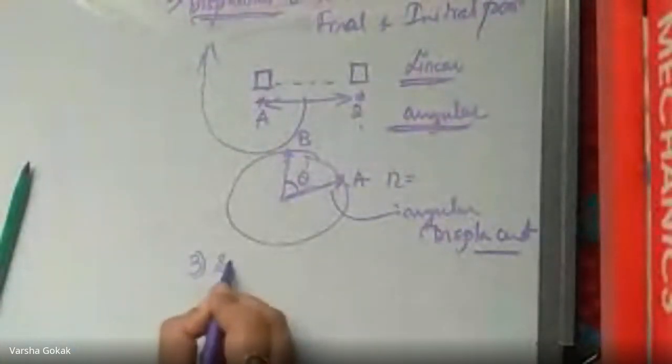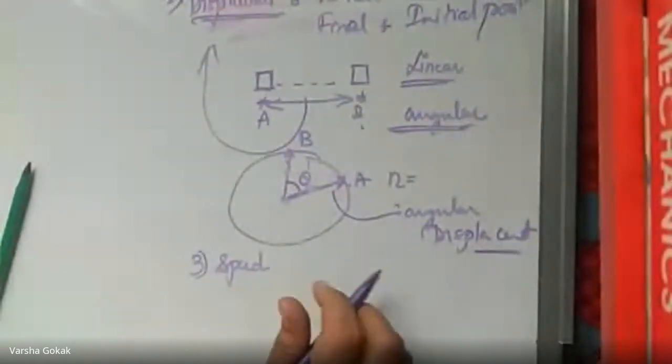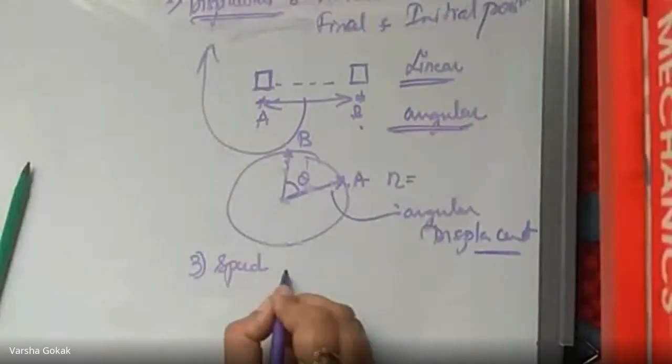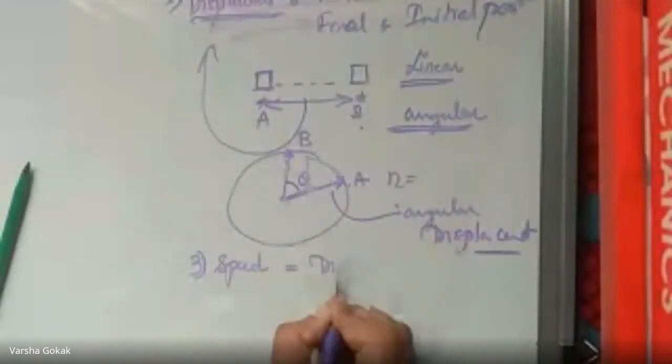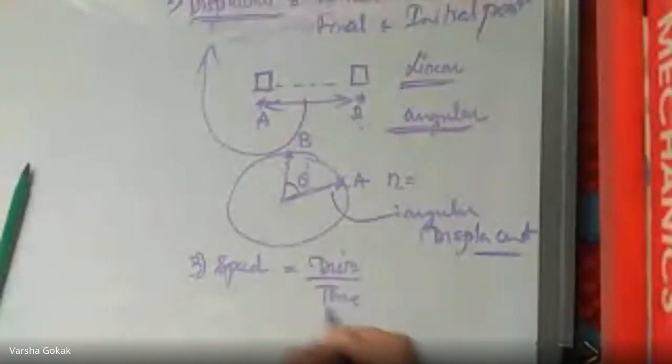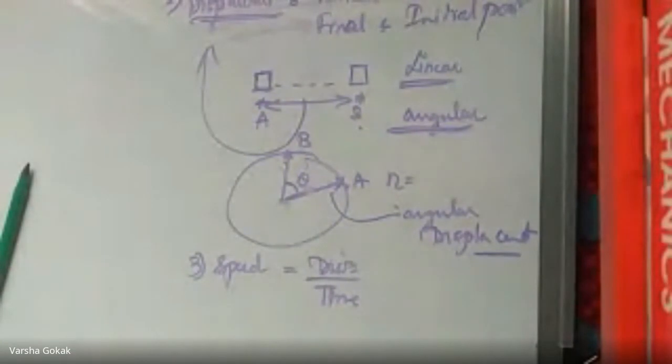Third one, can you define speed? Distance by time. Yes, it is nothing but distance by time. There is a generalized definition, a rate of change of. Can anyone tell me what it is? The rate of change of distance with respect to time.